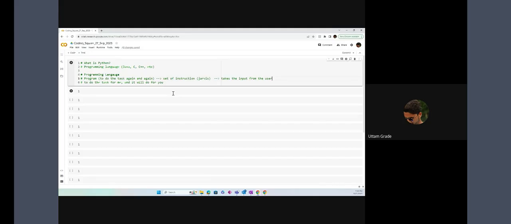One more example. You have your elder brother or younger brother, and you are explaining to your brother: you have to go to the showroom, purchase a new car, then service it, then fill the tank, then come to my office, pick me up, and then we will come back to the office.